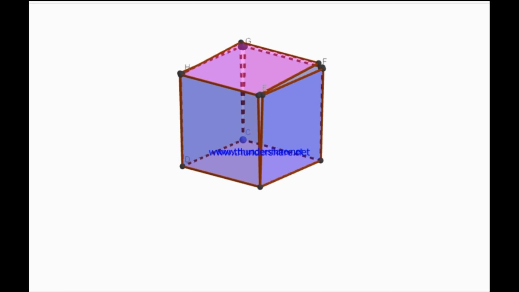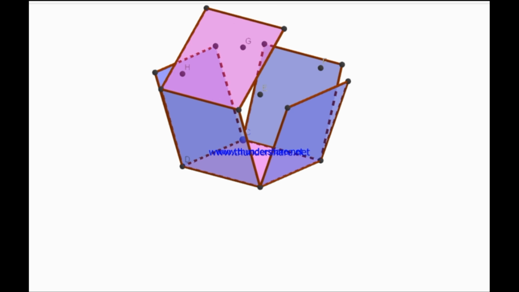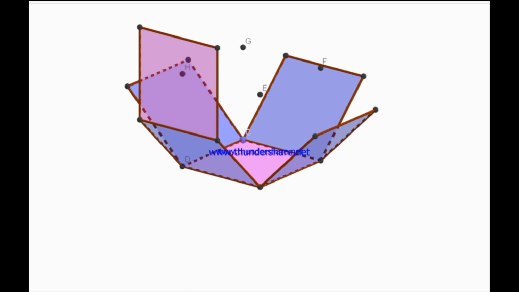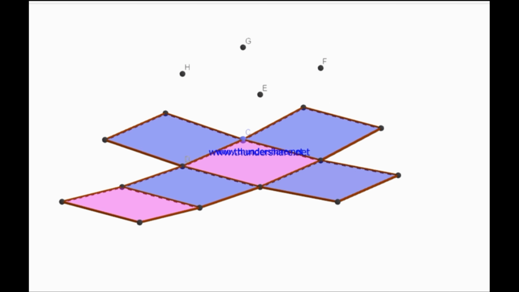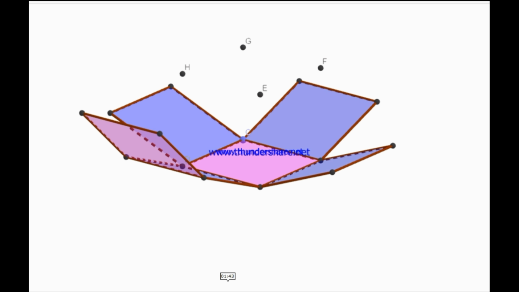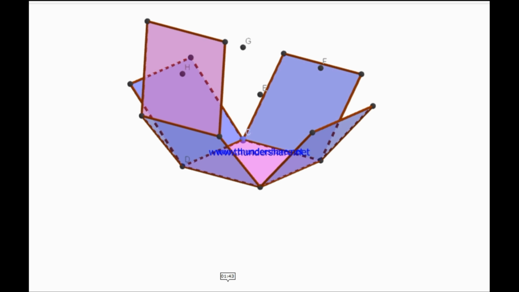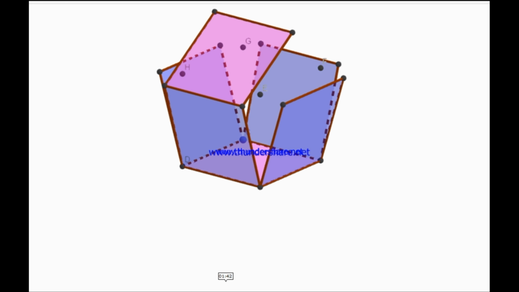Okay dear students, you see here this is a cube, and if you open it you will get the net diagram of the cube. If I ask you to count the number of faces of the cube, then from the net diagram you can count very easily. This is the first face, second, third, fourth, fifth and sixth. Therefore the number of faces of the cube is 1, 2, 3, 4, 5 and 6. Therefore there are 6 faces in a cube, isn't it?